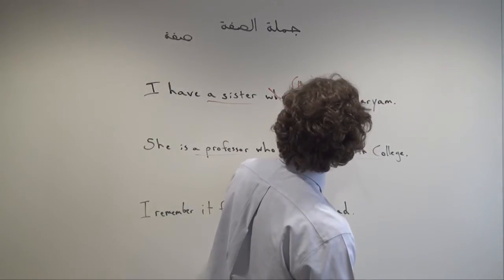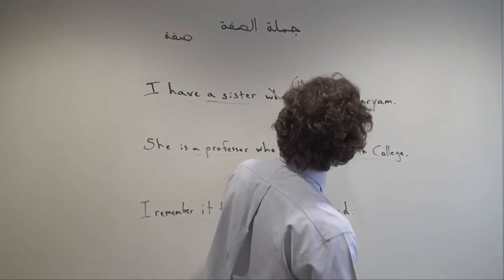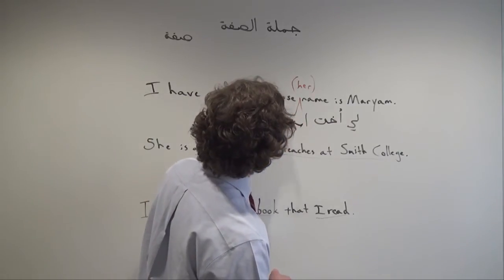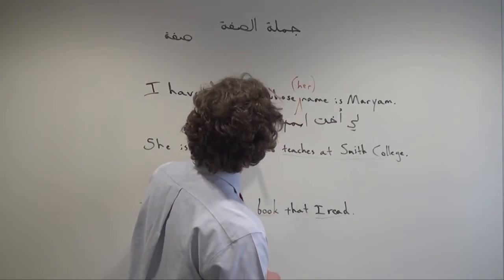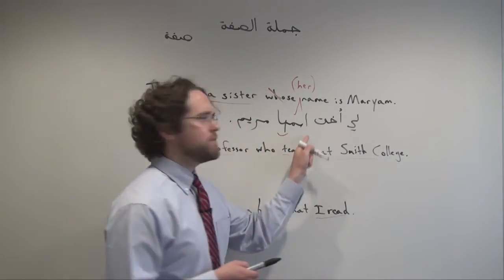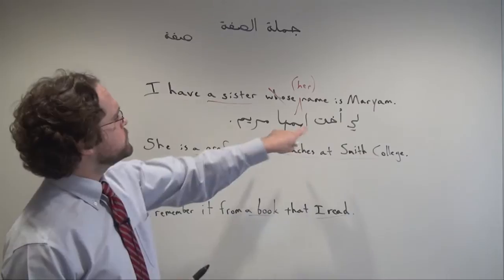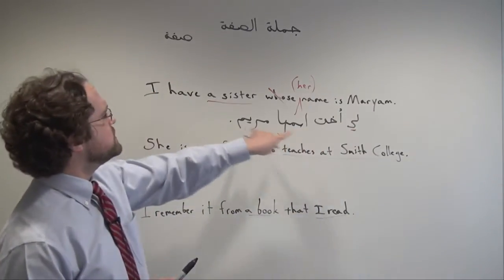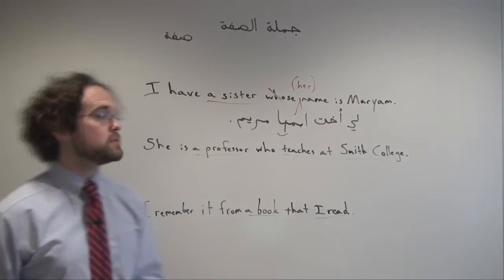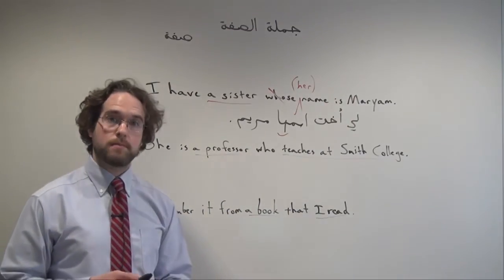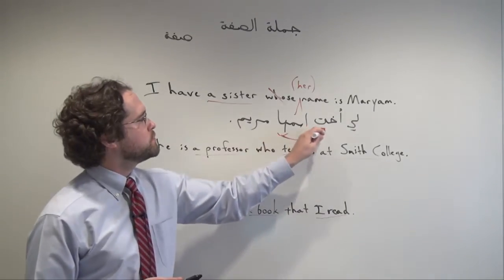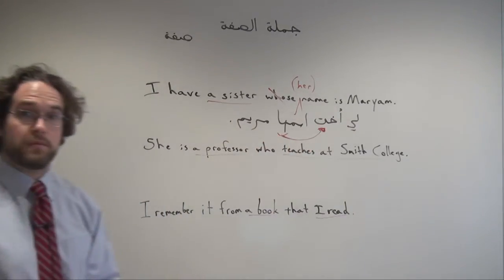لي أخت. اسمها Maryam. So we don't have a comma, we don't have a period. We have two sentences that could stand on their own, but in order to convey this sense, we say لي أخت اسمها Maryam. A second complete sentence with a pronoun that refers back to that indefinite noun, the sister, the أخت.